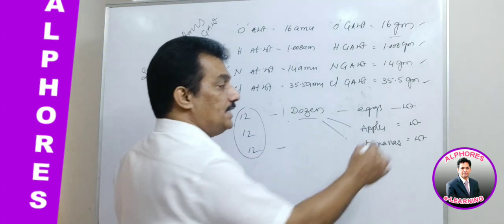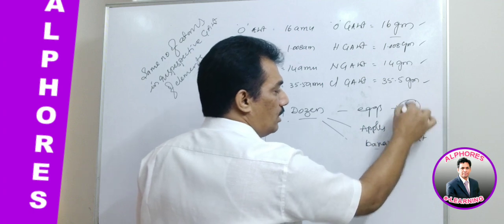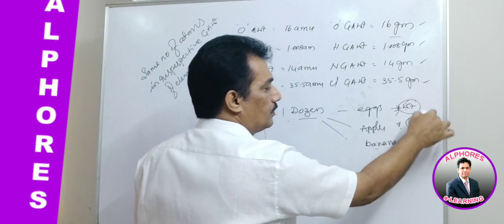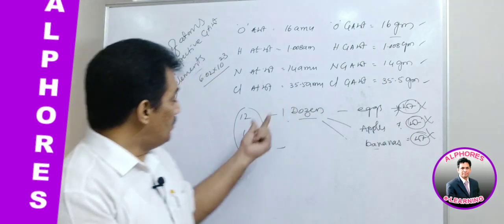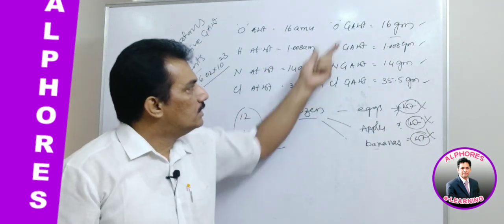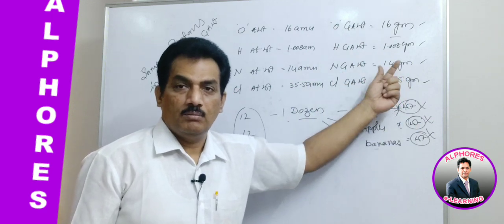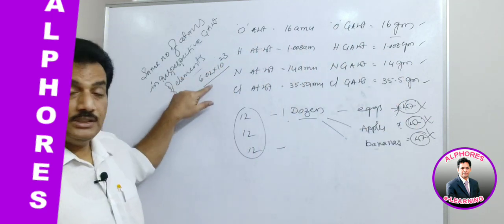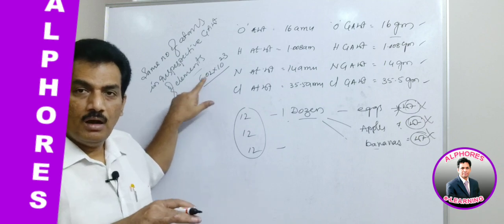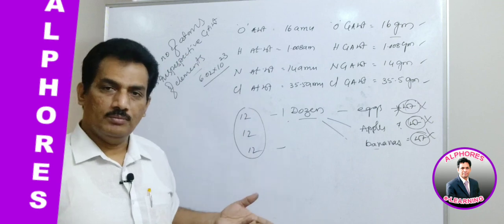No. Their weights are different, but the number is the same. Similarly, these elements' gram atomic weights are different, but the number of atoms present is the same. Clear? This number is nothing but the Avogadro number.